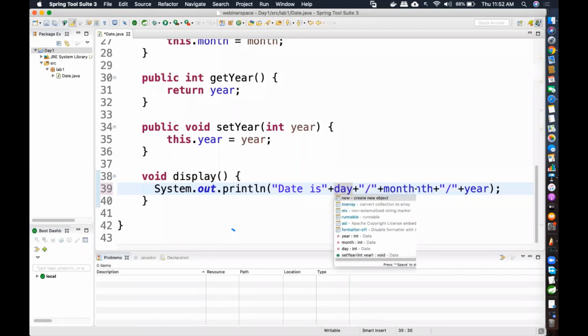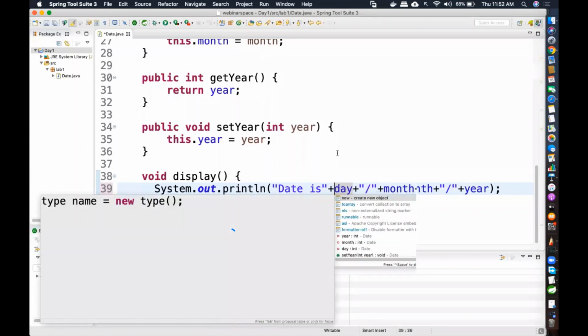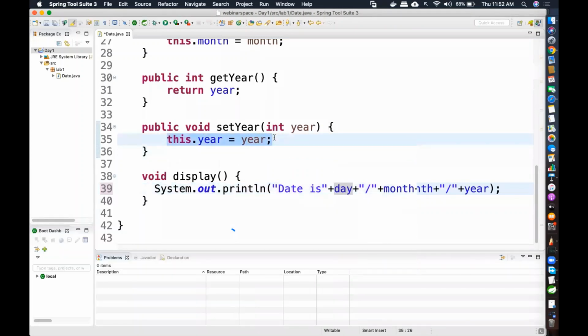So you might ask me a doubt, then why did we do it here? Understanding, why did we do it here? We did it here to avoid that confusion, because there is a local variable and an instance variable which have the same name. If you didn't have the same name, imagine it was y here, then you didn't have to prefix with this. Are you understanding? For that reason there I used this. So let me just show you. In this case, did I use this?